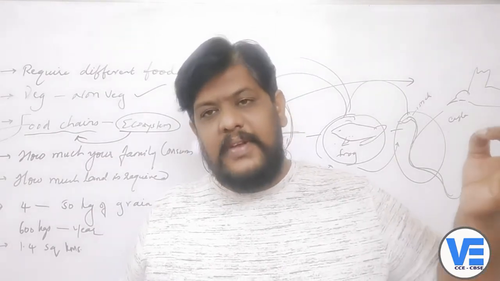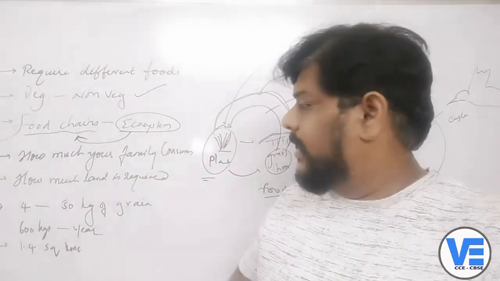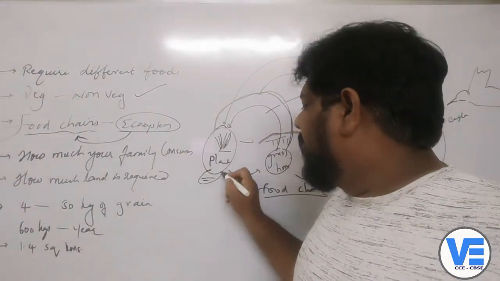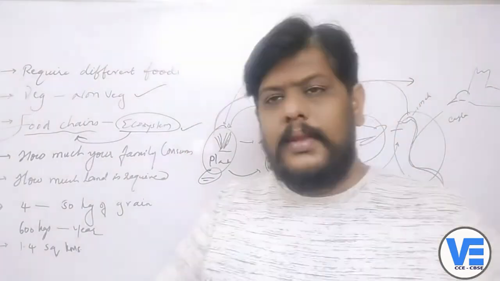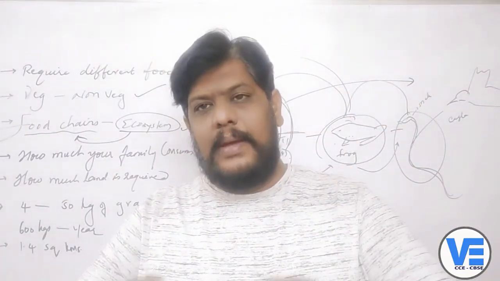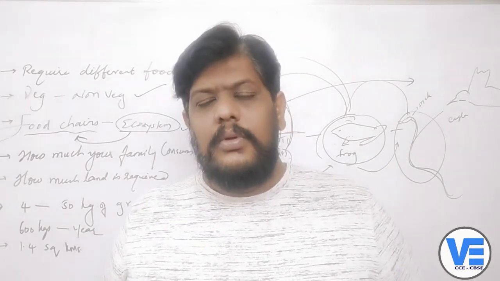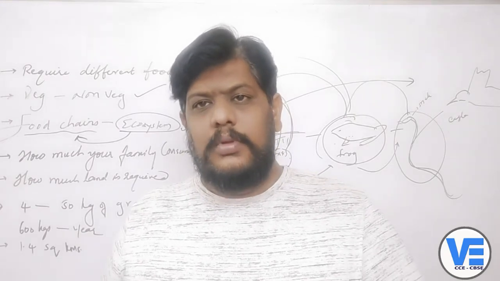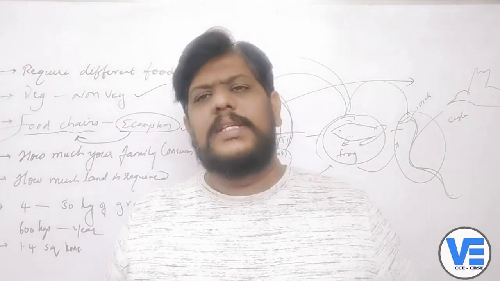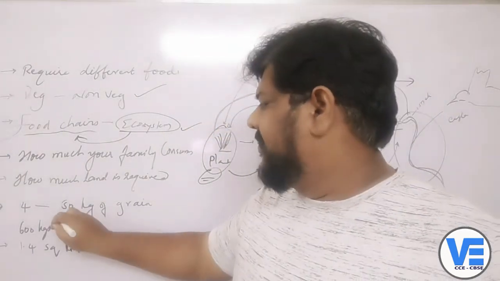Okay, so if any organism has to survive, it has to depend directly or indirectly upon plants. Okay, children, right? Now we'll come to the family. Your family, my family, whatever it is. So how many kgs of rice do you consume in a month? We'll make it simple, say 50 kgs.